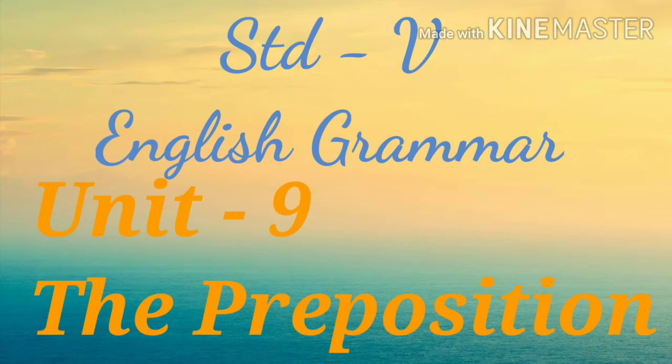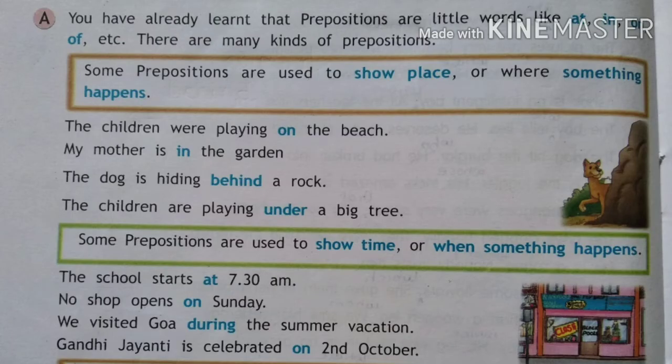Good morning, children. Let us begin with Standard 5 English Grammar, Unit 9, the preposition. You have already learned that prepositions are little words like at, in, on, off, etc. There are many kinds of prepositions. Some prepositions are used to show place or where something happens.